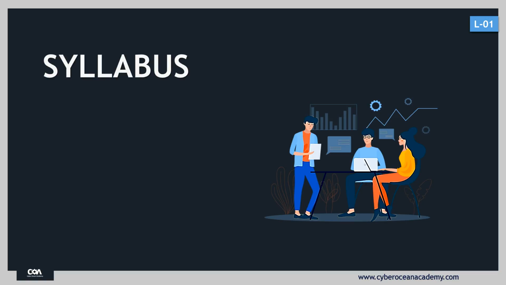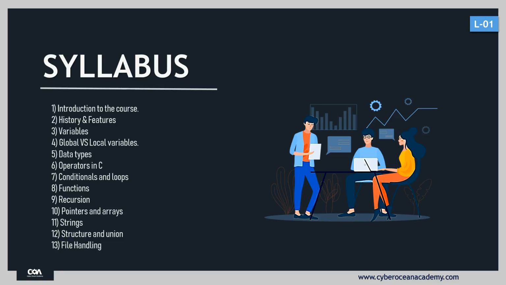Since the syllabus of this course is very large, I have divided it into 13 parts for your convenience, starting with an introduction to the course. After that, we will learn the history and features of C programming. Followed by history and features, we will learn the concept of variables. After that, the difference between global variables and local variables. Followed by global and local variables, we will learn the concept of data types.